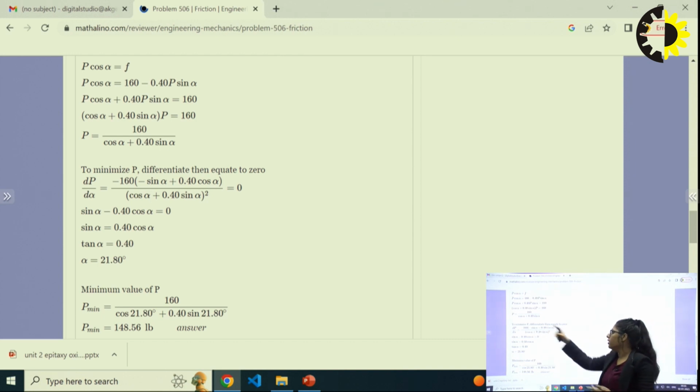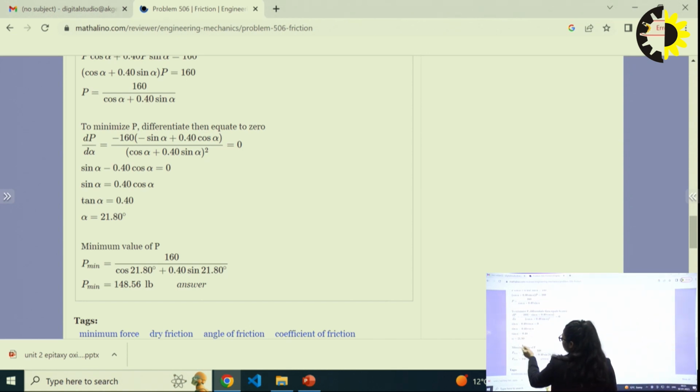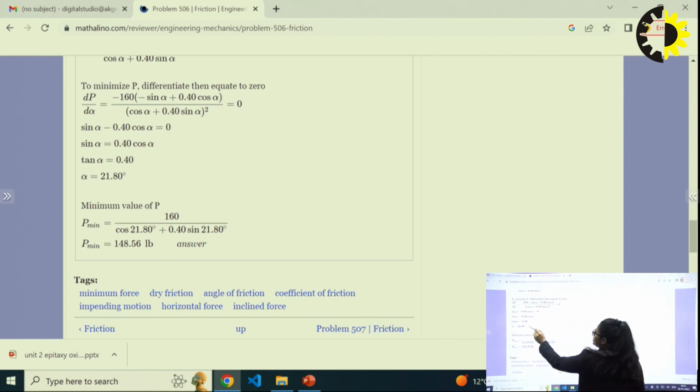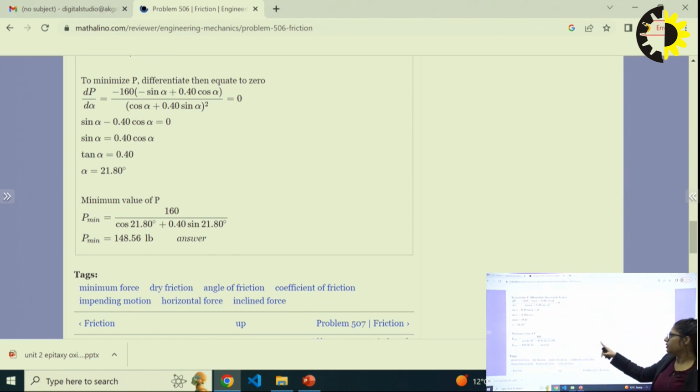After this condition, whatever alpha we get is the minimum inclination of the force, and at that time we can find the minimum P. So we can easily differentiate all the equations; differentiation is very easy for an engineering student. Set dP upon d alpha to 0 and we find the alpha value. Put this alpha value in this particular P, and the P we get is the minimum force required to move the body.